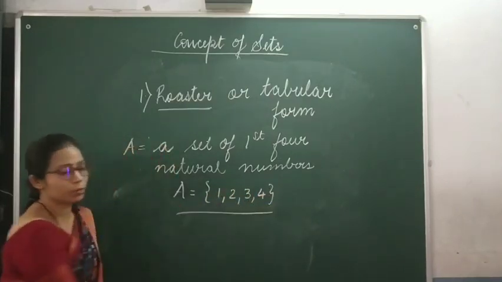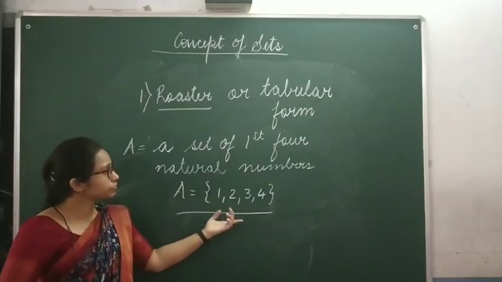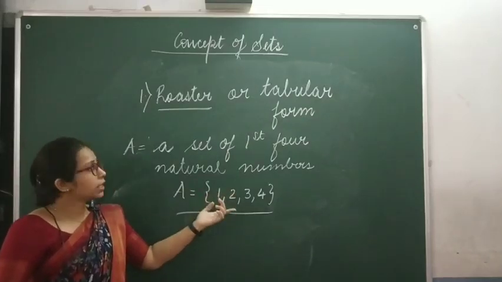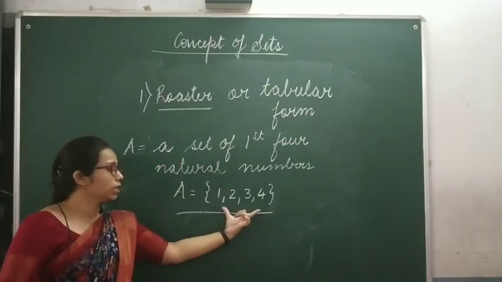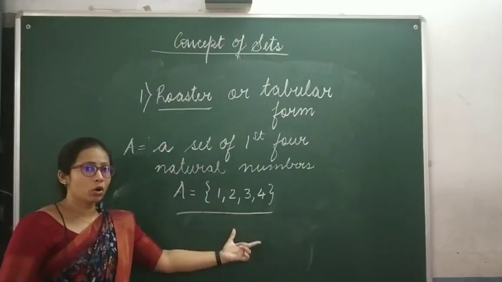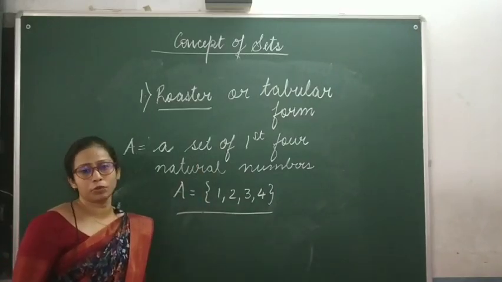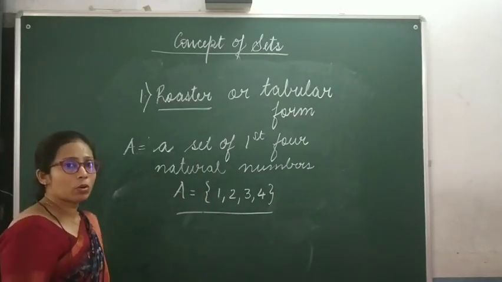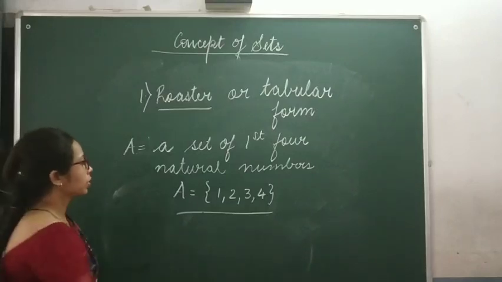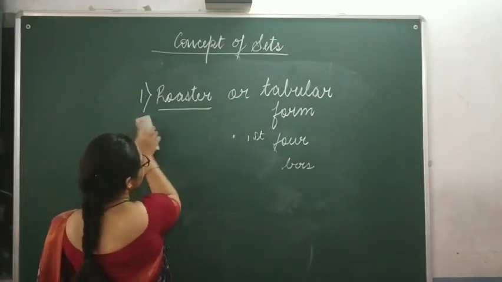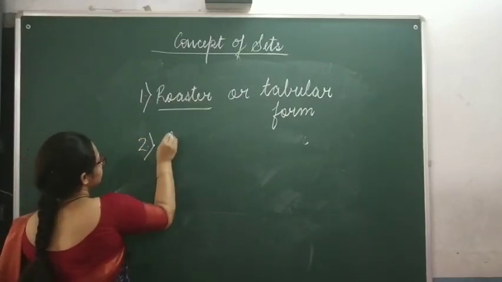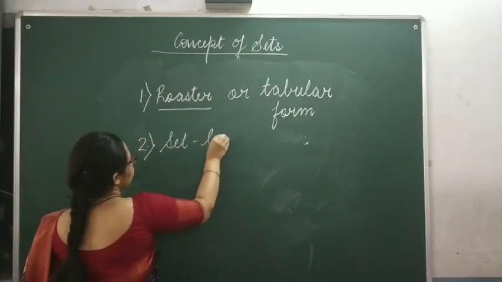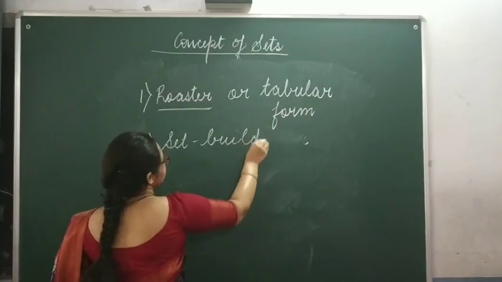So this is how we represent a set in tabular form or roster method. All the elements are written inside the curly brace. I hope this might be clear to all of you. Now, if we talk about the second form, the set builder form, or the rule method.